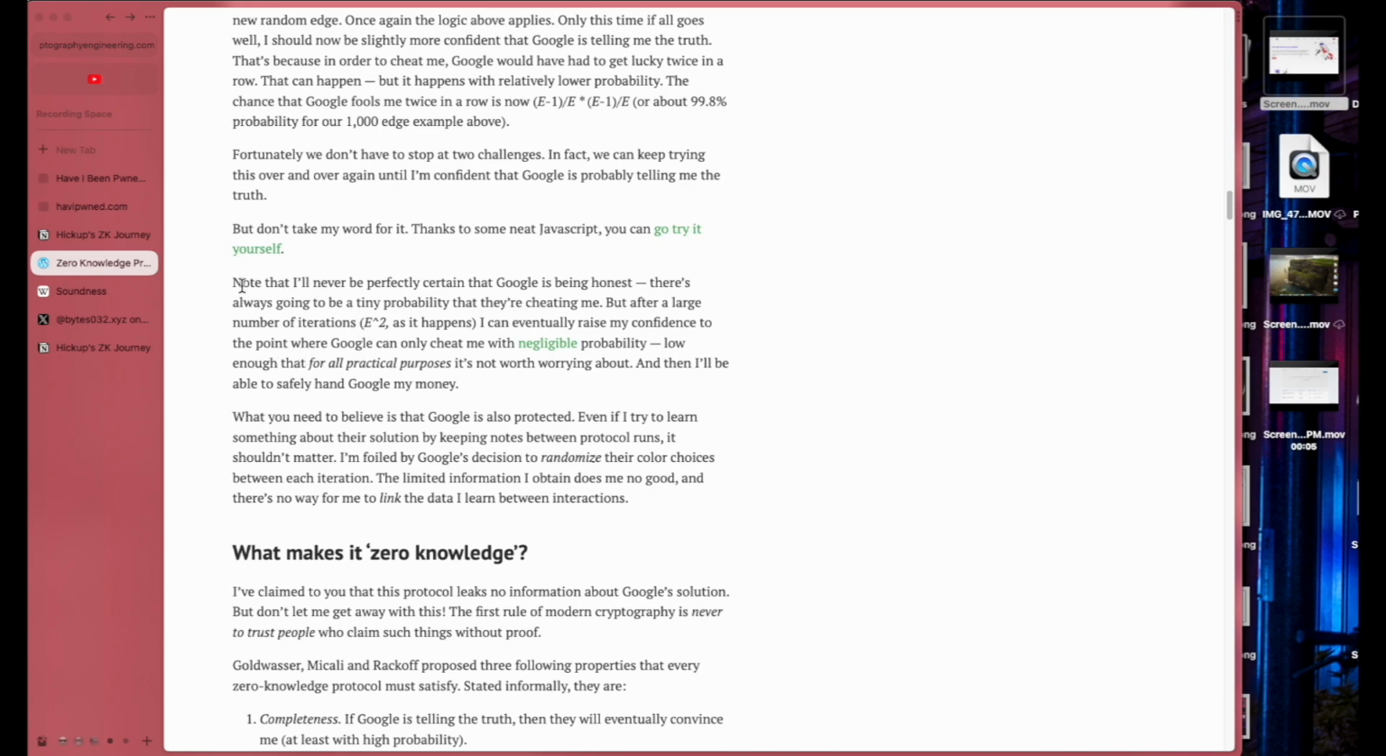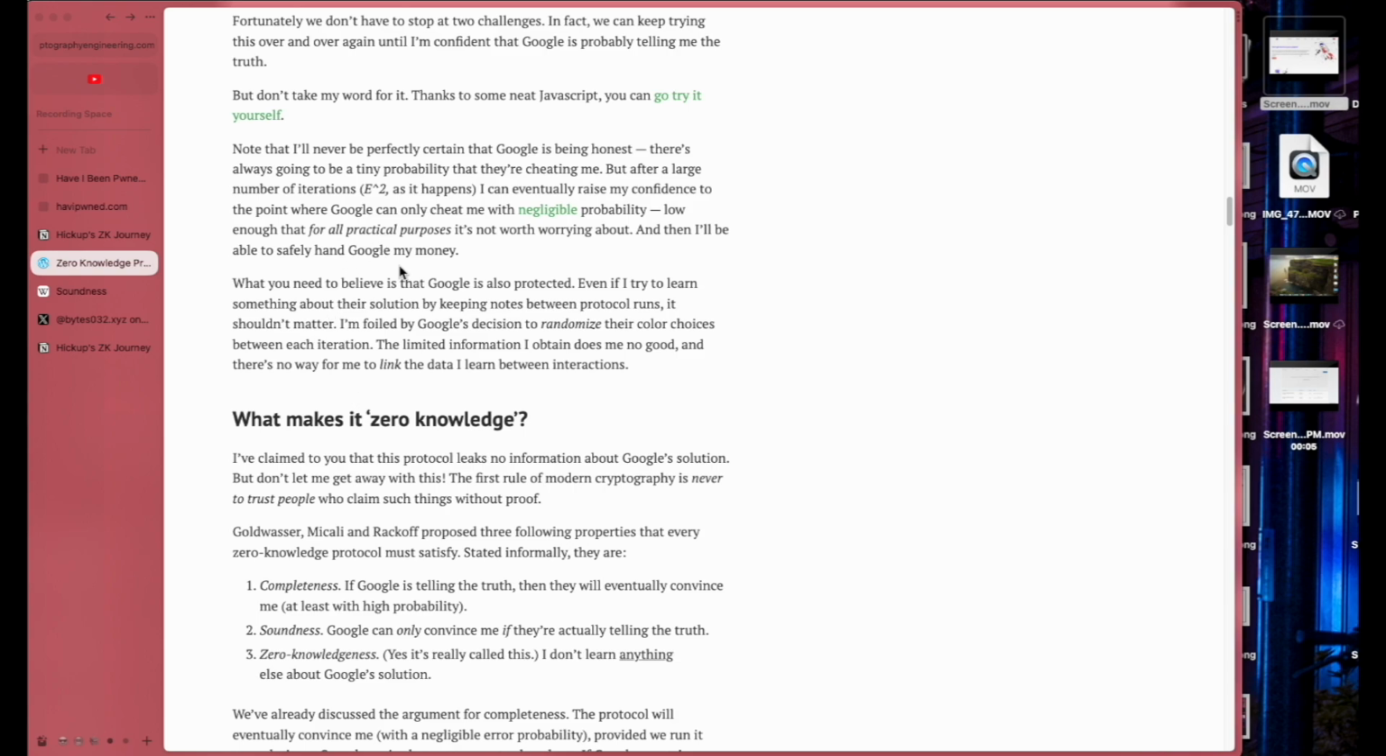Note that I'll never be perfectly certain that Google is being honest. There's always going to be a tiny probability that they're cheating. But after a large number of iterations, I eventually raise my confidence to the point where Google can only cheat me with negligible probability, low enough for all practical purposes. It's not worth worrying about. And then I'll be able to safely hand Google my money.